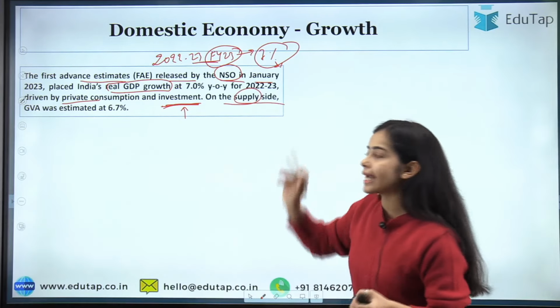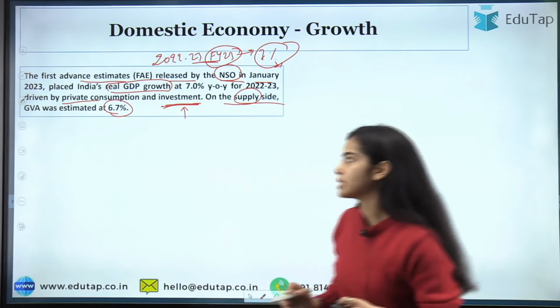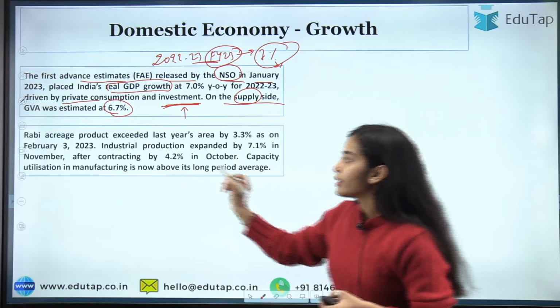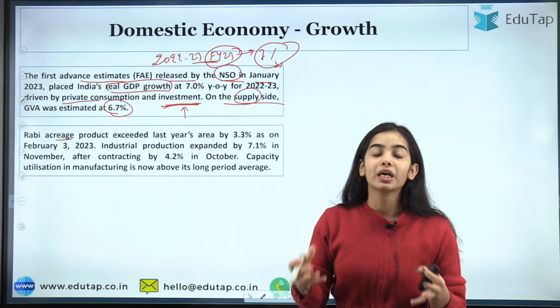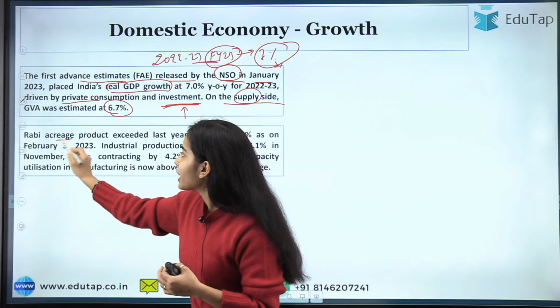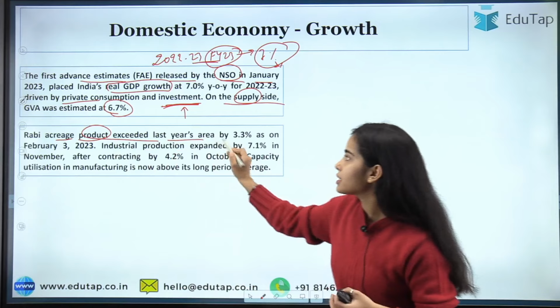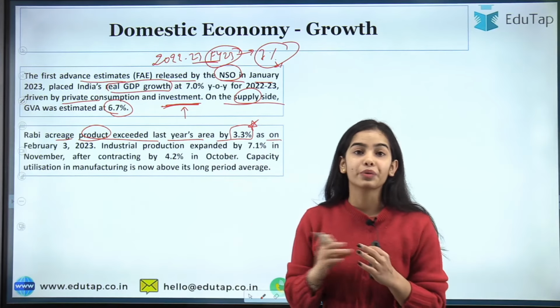On the supply side, the gross value added was estimated at 6.7%. Now Rabi acreage, that is the Rabi crop that grows in the winter season, exceeded last year's area by 3.3% as on February 2023.